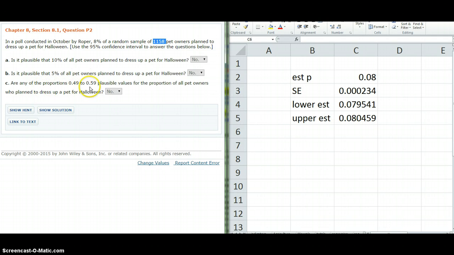Proportions 0.49 to 0.59, plausible values? No, these are way off. In fact, these are probably not. A 10% is very unlikely, potentially possible, especially because our sample might not have been truly random, or there could have been other issues. And 5%, it's again not likely, but possible. 0.49 to 0.59, there would have to be some incredibly serious errors in how the sampling was done or the data recorded. So this is not likely at all.